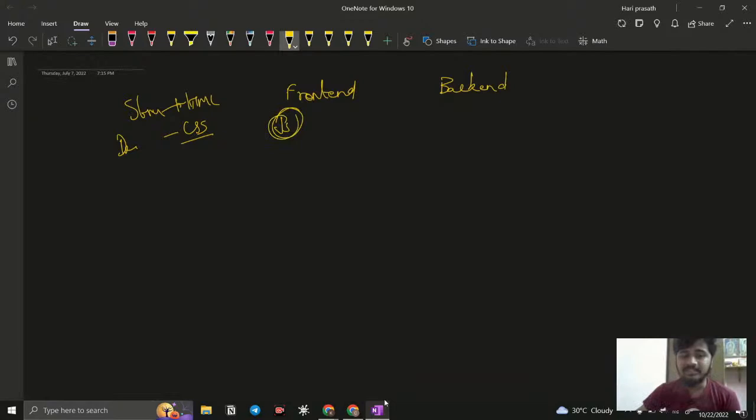And what is JavaScript doing? What is the purpose of using JavaScript in it? Just think, by using HTML and CSS, we have only a static website. So what is meant by a static website? Like a dead website, where we cannot interact with it. If I interact with it, that process is going to be only backend. Let me discuss.